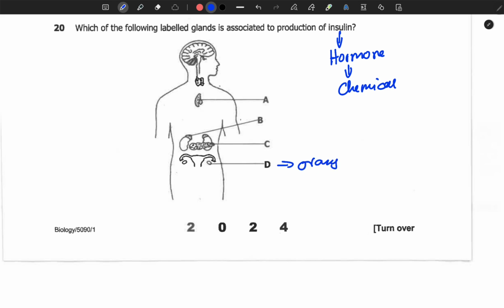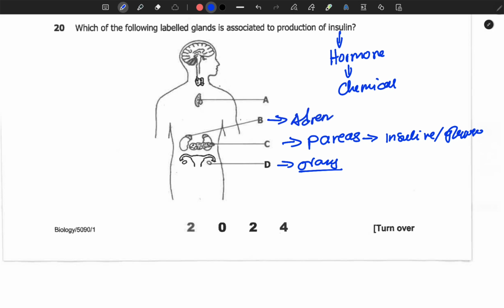So the ovary contains ovules and also produces hormones like progesterone. Then we have C, which is the pancreas. So the pancreas produces pancreatic juice during digestion, and insulin and glucagon when acting as an endocrine gland. Then we have B, which is the adrenal. Then we have A. So A, this is the thyroid gland.